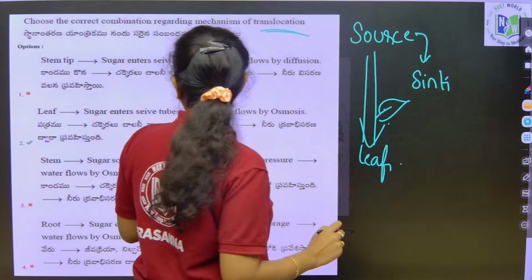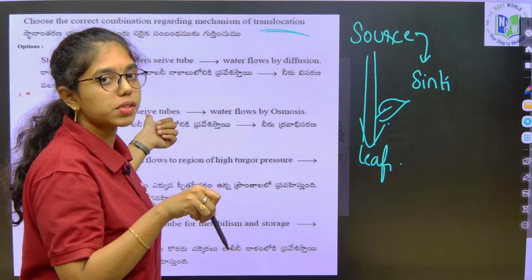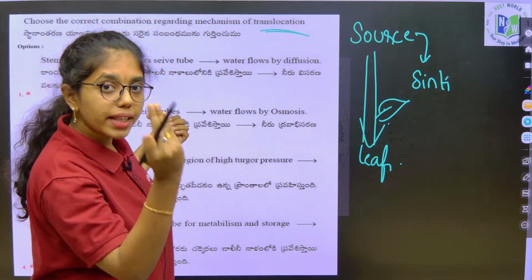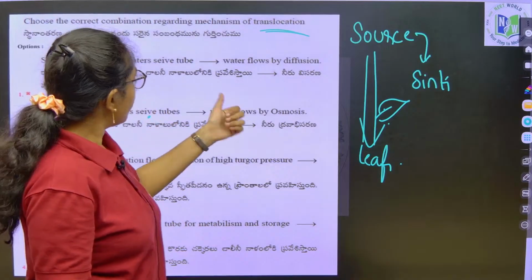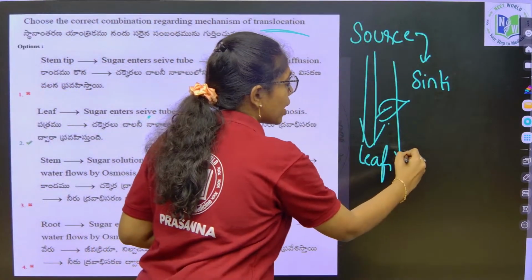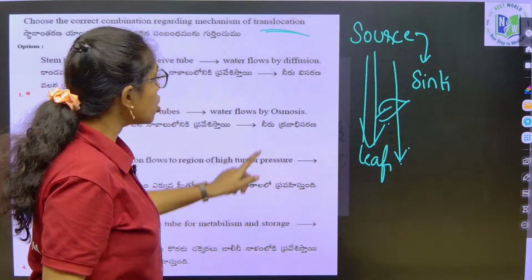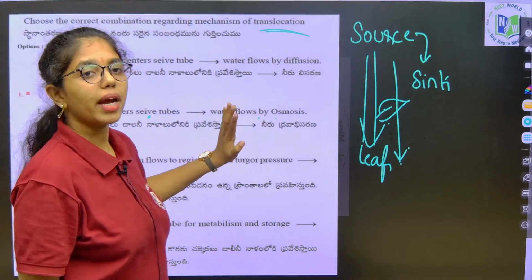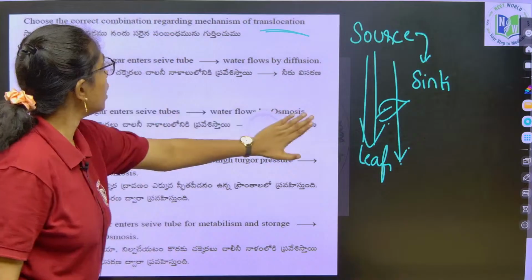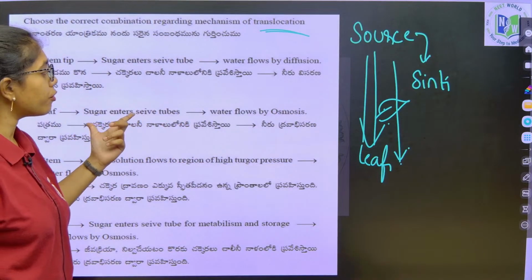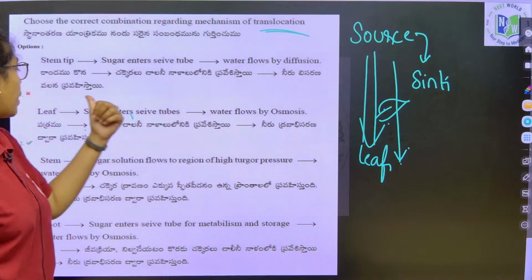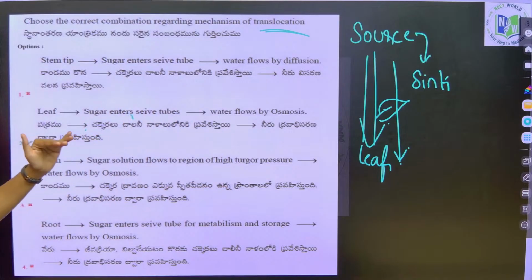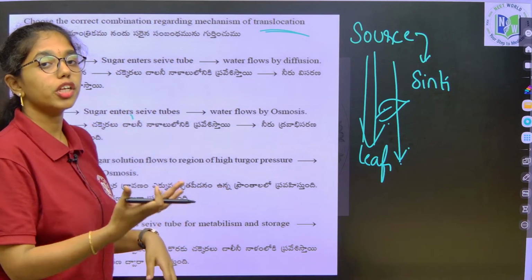From the leaf, as we have discussed, sugar first enters the sieve tube cells and the pressure gradient of the sugar is maintained by the companion cells, and this is how the transport of sugar takes place from source to sink. Whereas, water flows from roots to the tip of the leaf just by osmosis. So, this will be the correct answer with respect to phloem and xylem translocation.